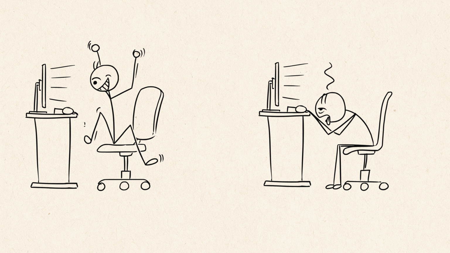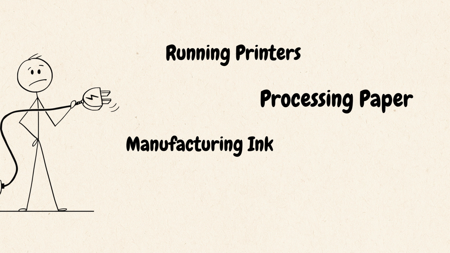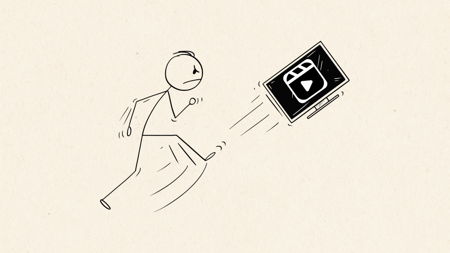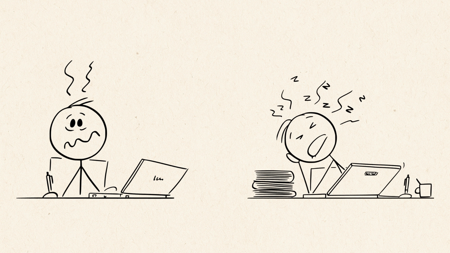But that's not even the worst part. Producing 5 quadrillion pages of paper would require cutting down over 4 billion trees, effectively deforesting much of the planet. We'd also need energy to run the printers, process the paper, manufacture the ink, cool the data centers, all of that to create a printout that would instantly be outdated. And let's not even talk about printing the videos. Even if we transcribed every video on the internet, it would take us centuries just to print uploads from the previous months.